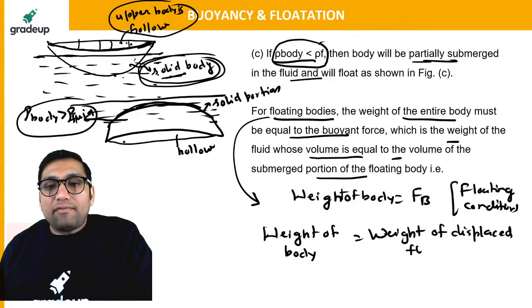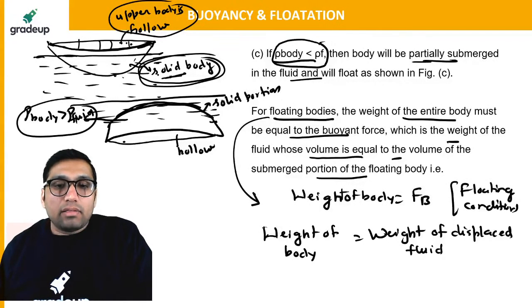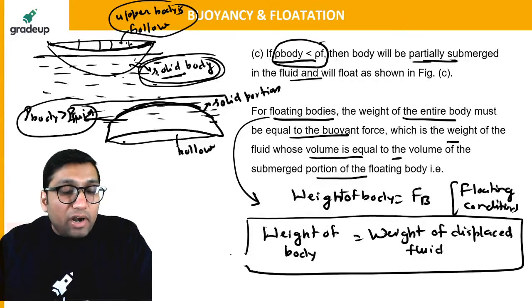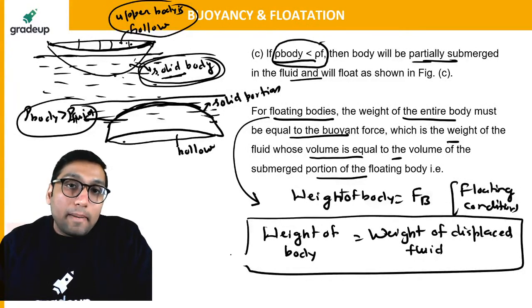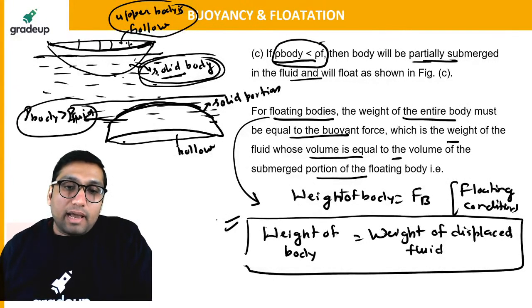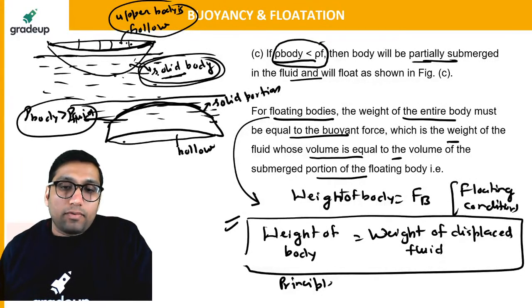Displaced fluid means the fluid displaced by that portion of the body placed inside the water. If you have to find the weight of the displaced fluid, you have to find the volume of that portion of the body which is submerged inside the fluid. That is very important. This is also the principle of flotation. It is also called the principle of flotation. Very good, Prateek.